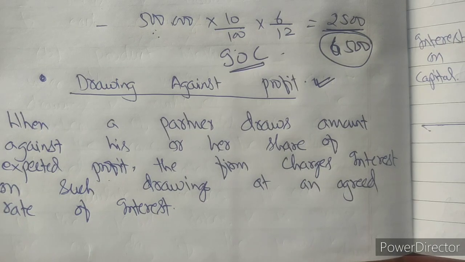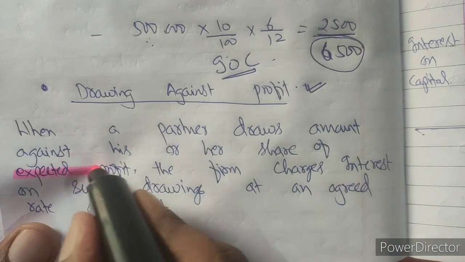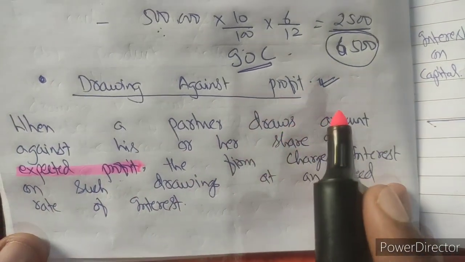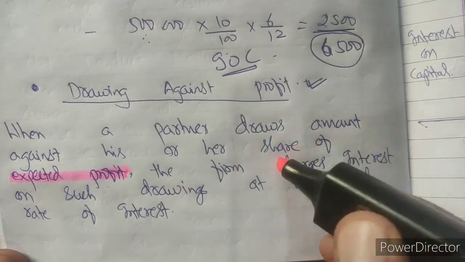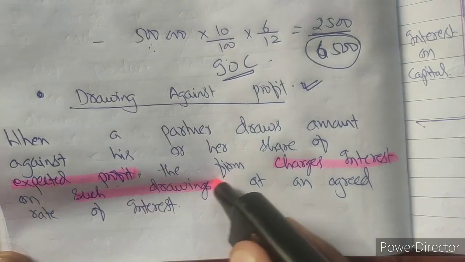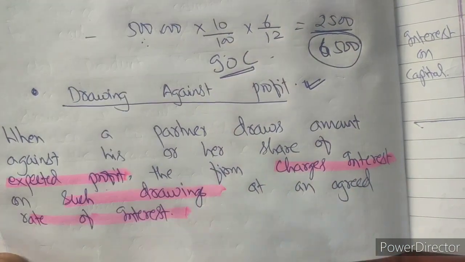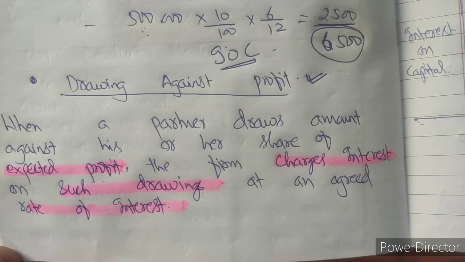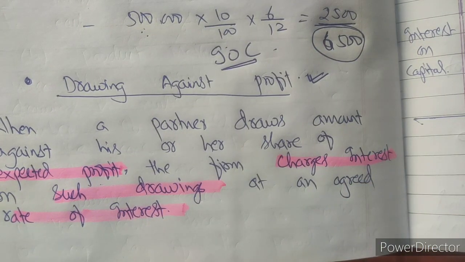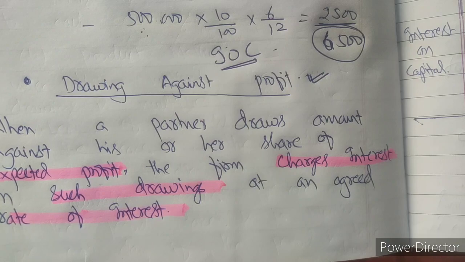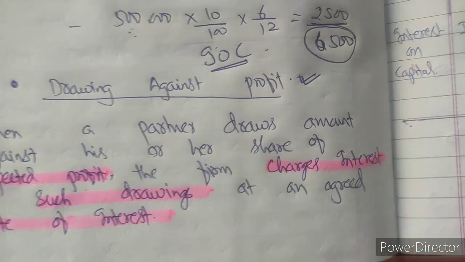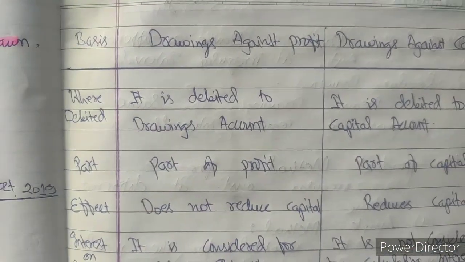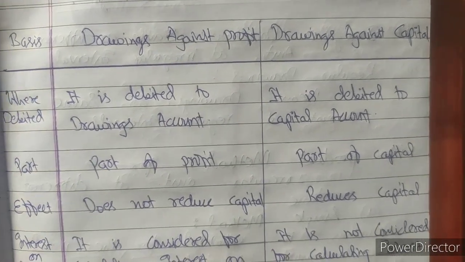If the partnership deed is silent, then no interest on drawing will be charged. Interest on drawing is a gain for the firm, but it is a loss for the partner. Now, for better understanding, let us see the difference between both of them.